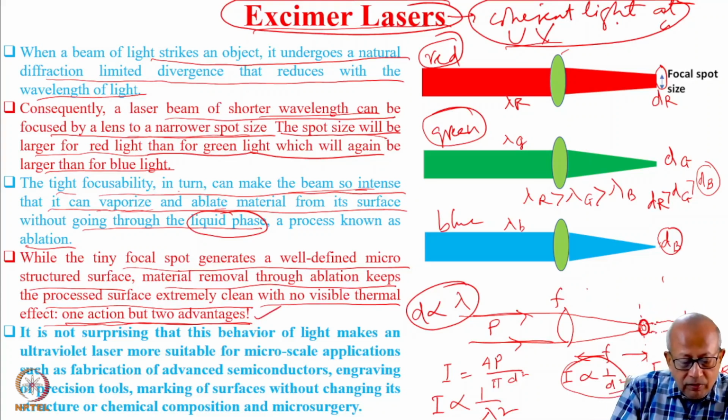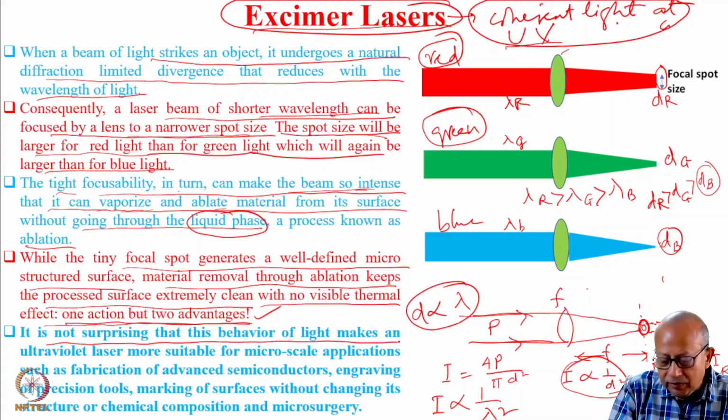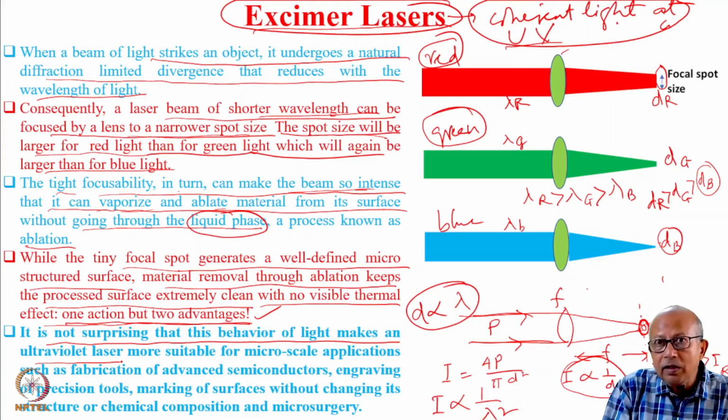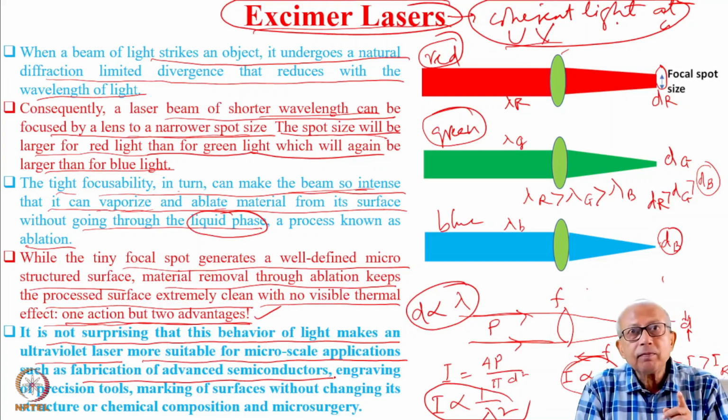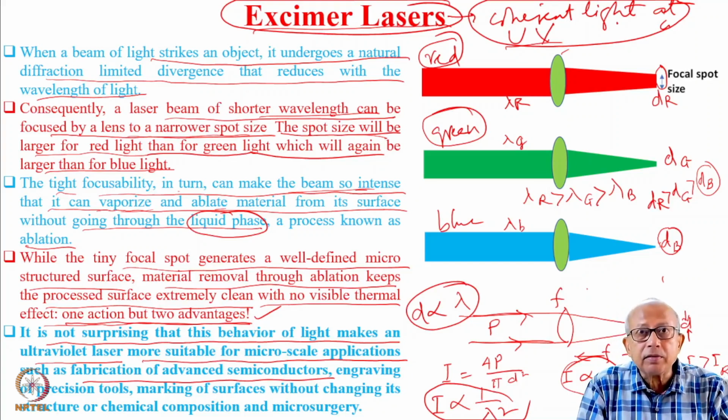What are the applications? It is not surprising that this behavior of light makes an ultraviolet laser, one whose wavelength is very small, so that you can create very high intensity at the focal spot, more suitable for microscale applications such as fabrication of advanced semiconductors, that is nano chips, nano integrated circuits.